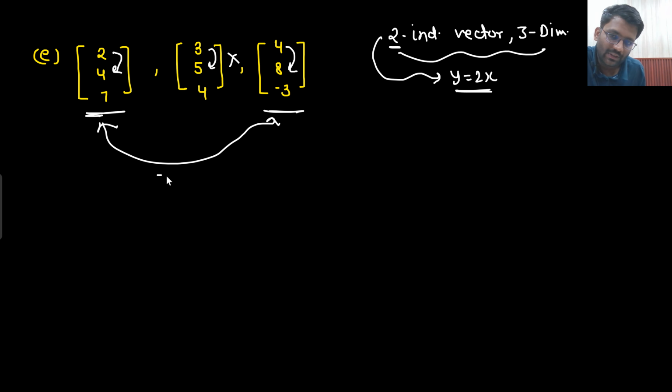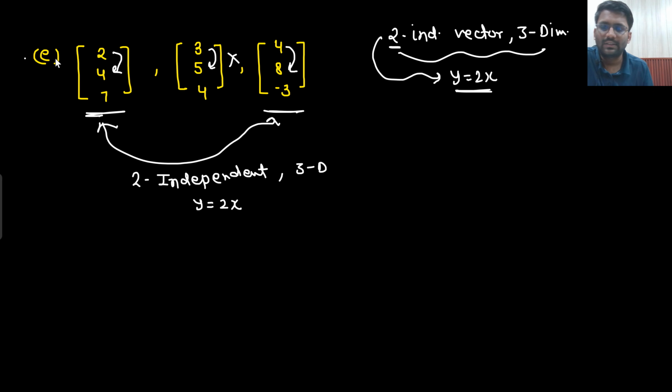Are they independent of each other? Independent? Say yes or no. Yes, they are independent of each other. How can you find out? You can find out the rank. You will get to know. Are they satisfying the condition? Yes. So two independent vectors of 3 dimensions satisfy the condition y equals 2x. Done. The other does not satisfy the condition, so you can ignore it.